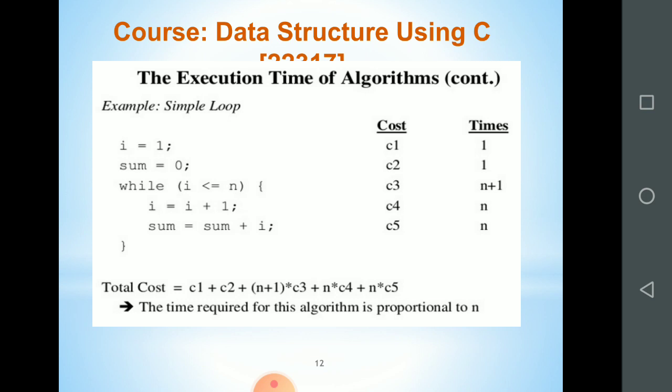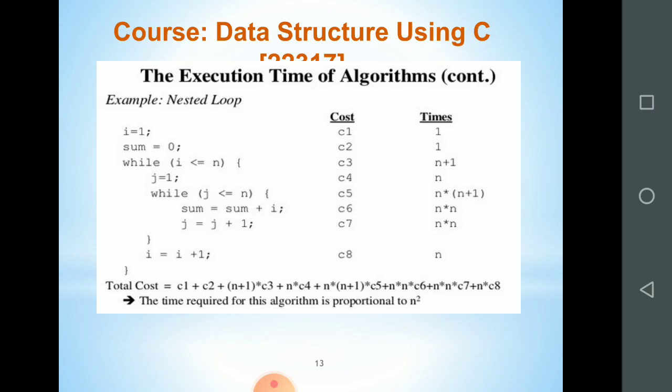So the total cost is considered as this. Every time n is multiplied by the cost of the statement, so the time required for this algorithm is proportional to n.